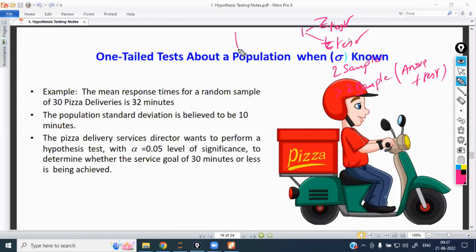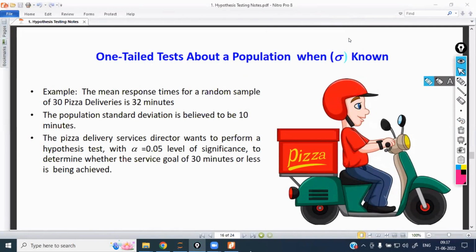Directly in real time with a data set, by collecting the data set, not certification-wise. We'll apply all these tests data set-wise. In the certification exams, we'll get only one tail tests, no two tail or more than two tail, because manual calculation is more in that. So they will generally not give those.